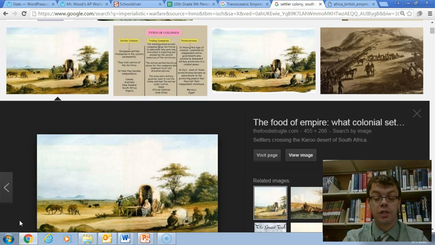In South Africa, there were definitely more racial lines rigidly drawn in the settler colonies, where whites and blacks did not mix. In India, it wasn't quite that way. There were actually British guys who married local Indian women. But what a settler colony pretty much was is an area of the conquerors who came in and started their own colony, had their own schools, and separated themselves from the native people who lived there. So that is pretty much what a settler colony is.